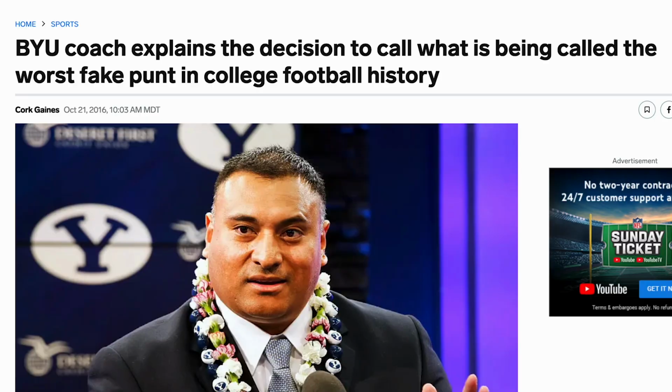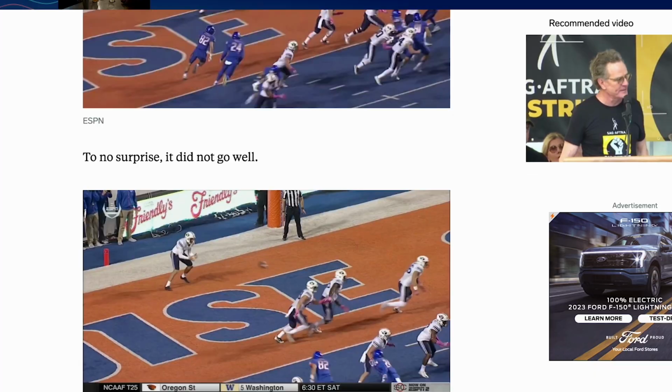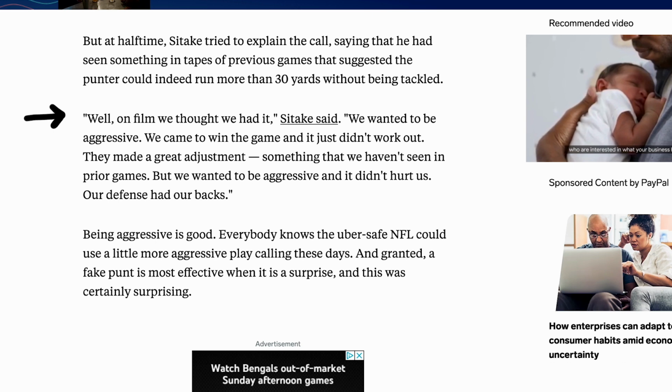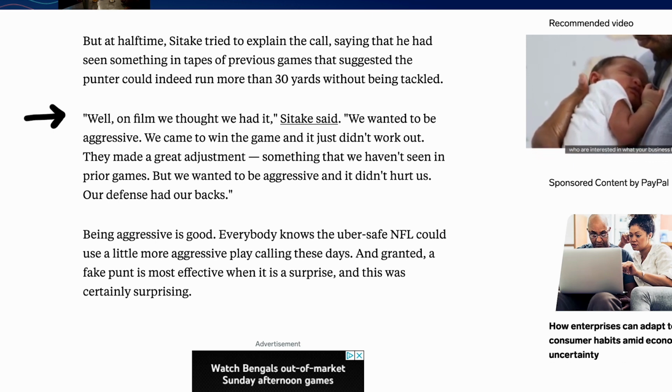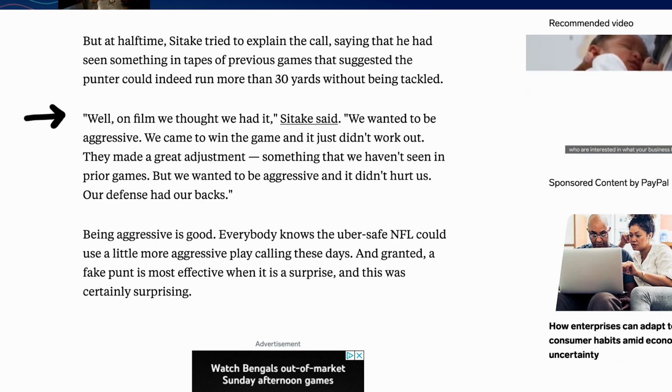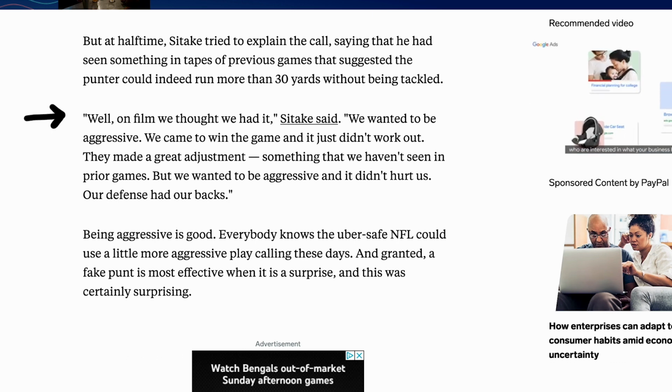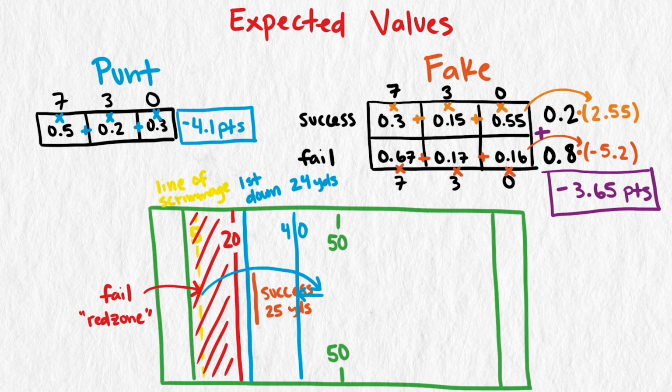After the game, one of the BYU coaches said that they had studied film of Boise State and thought that BYU would have a good chance of being successful on the fake if Boise State showed a certain formation on the punt coverage. They called the fake punt because Boise State showed that susceptible coverage. That means our estimate of 20% success rate might actually be low. In the moment, the coaches would have made it higher, maybe a third or even a half. That would have really tilted the average in BYU's favor.